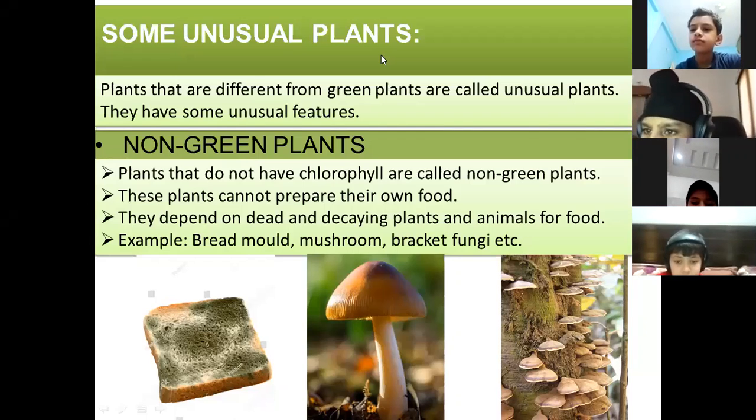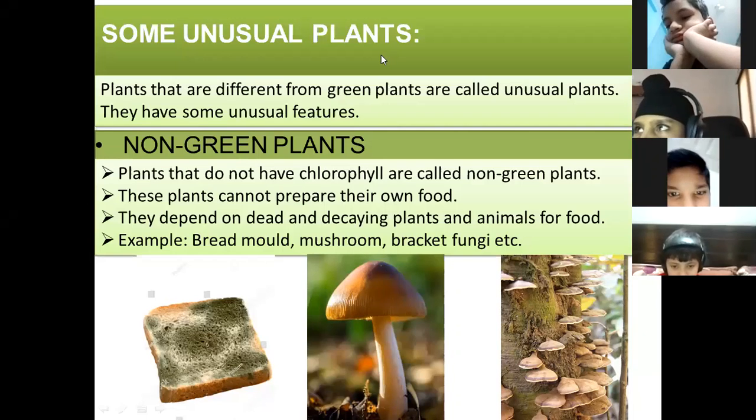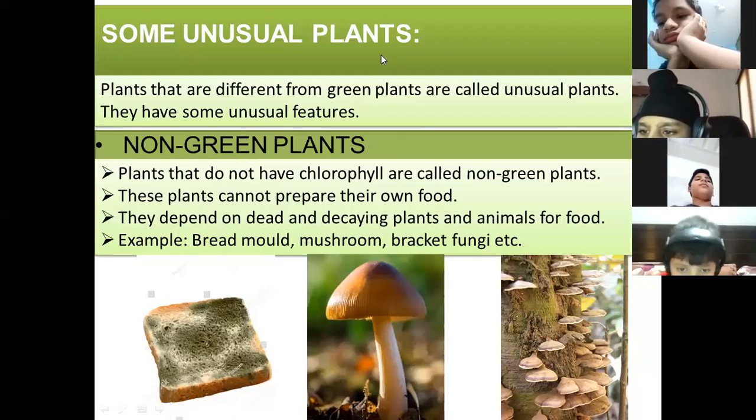Okay, we have started our topic with some unusual plants. Plants that are different from green plants are known as unusual plants. First kind of unusual plants that we are going to discuss are non-green plants. Why are they known as non-green? Because they do not have the green pigment. Plants that do not have green pigment, that is chlorophyll, are called non-green plants.